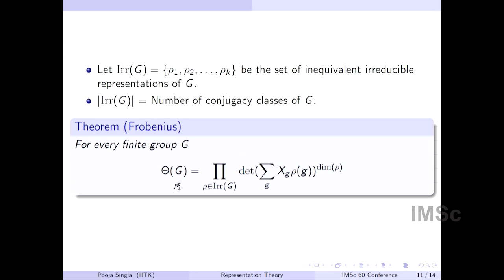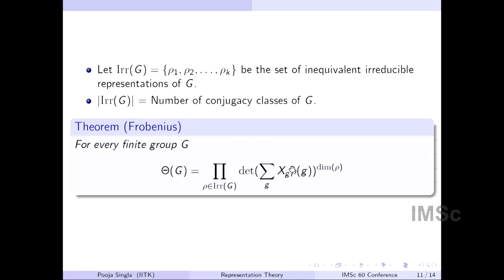He said theta G is the same as the product, where rho varies over irreducible representations, of the determinant of the sum of x_g rho(g). Rho(g)'s are matrices, a matrix of dimension rho, so the sum of x_g rho(g) is also a matrix. I can look at the determinant of this matrix, raised to the power dimension rho. This product is theta G, is what he proved.